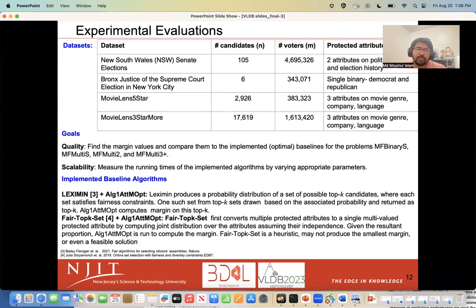Leximin produces a probability distribution over a set of possible top k candidates, where each of the sets satisfies fairness constraints. On the other hand, Fair-Topk set first converts multiple protected attributes to a single multivalued protected attribute by computing the joint distribution over the attributes assuming their independence. The Fair-Topk set is a heuristic and it doesn't always give a feasible solution.